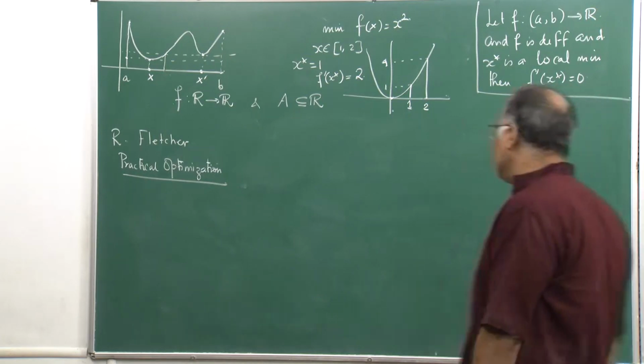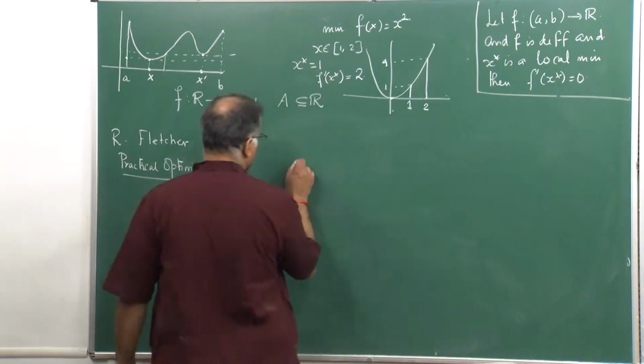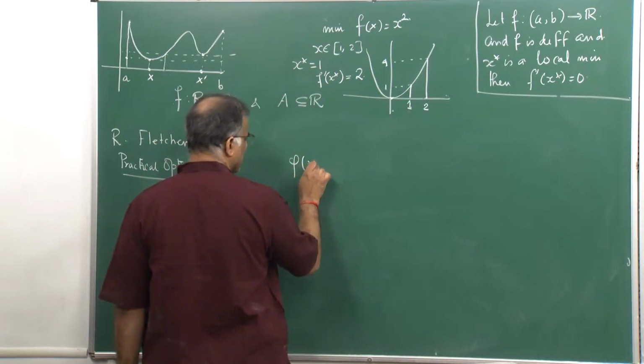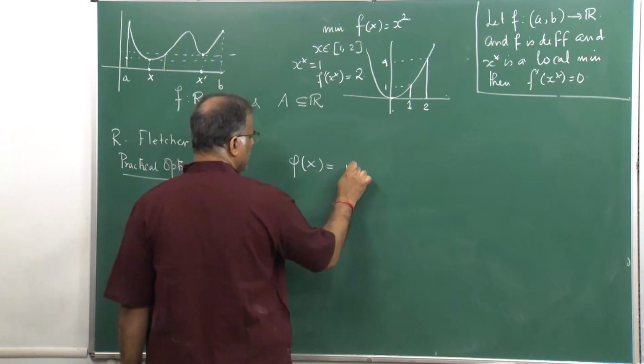Here he gives a very interesting example. He says consider the example phi of x, which is the minimum of